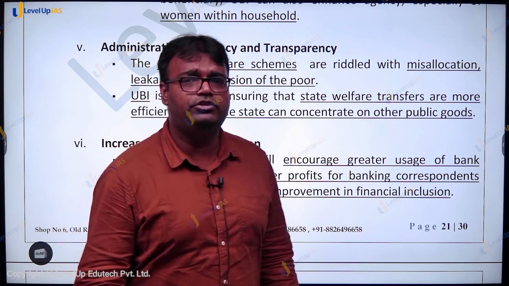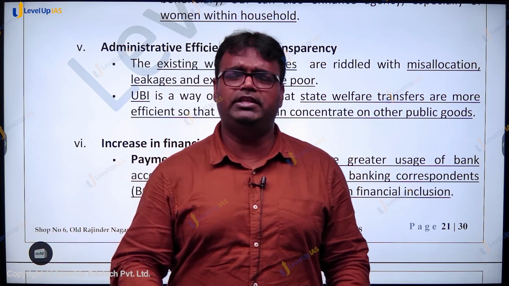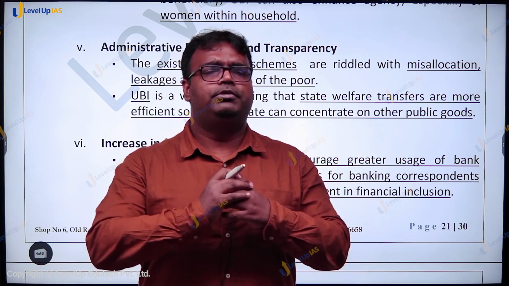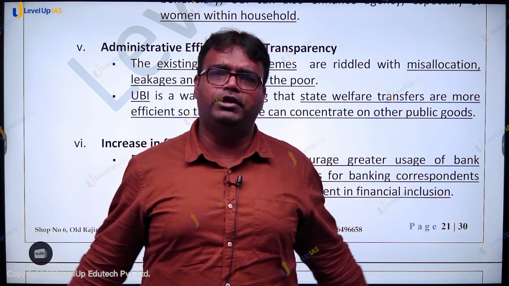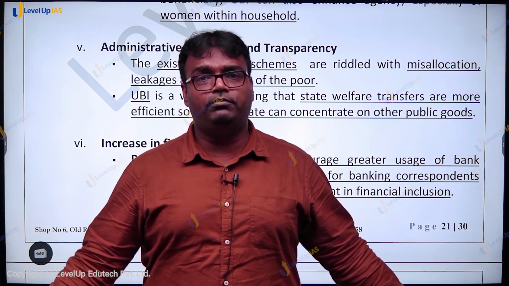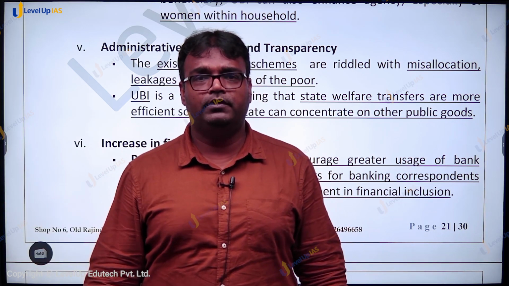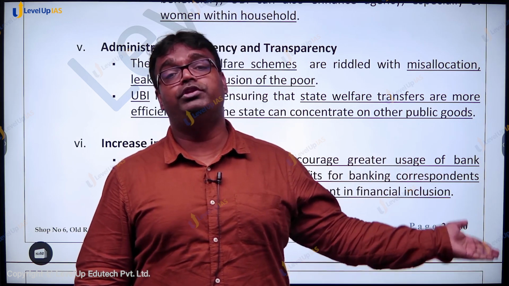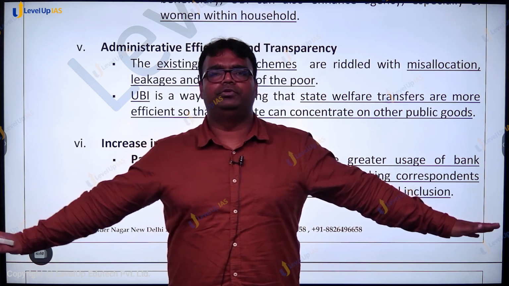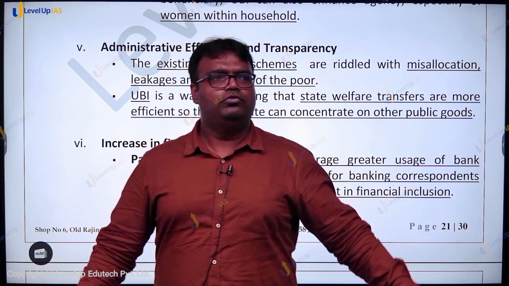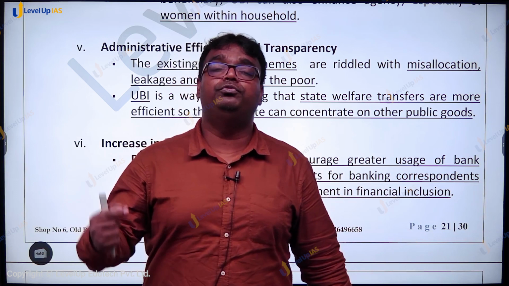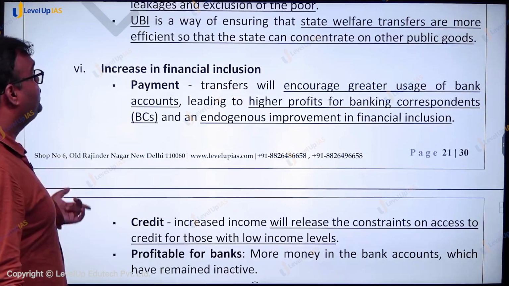Now look, in PDS we are spending so much money, in MGNREGA we are spending so much money, and there are Pradhan Mantri Awas Yojana, Pradhan Mantri Garib Kalyan Anna Yojana, Pradhan Mantri Ujjwala Yojana. We are already spending a lot of money, but still a lot of people are excluded from it. Poorer people get excluded from it. There are lots of false negatives. There are lots of false positives also. The people who don't deserve it get the benefit. But in case of universal basic income, because everyone has to be covered, first, finding who is eligible and who is not eligible, that cost would go away, and because everyone will be taken care of, there would be no exclusions.